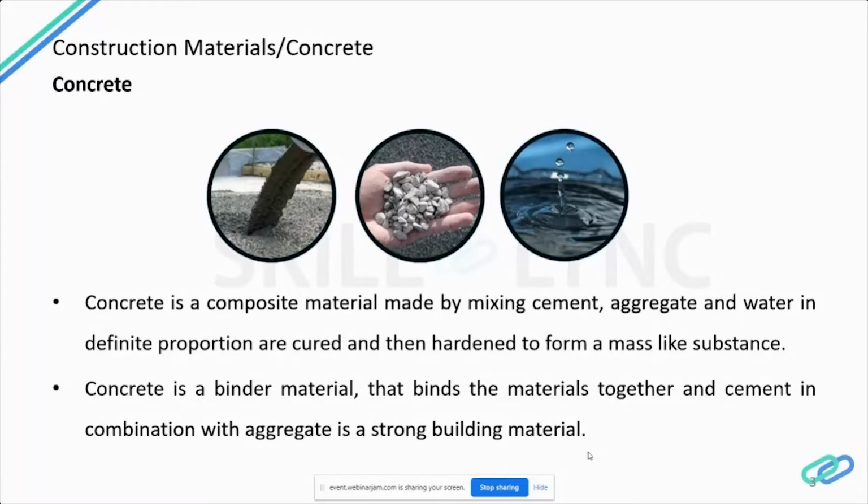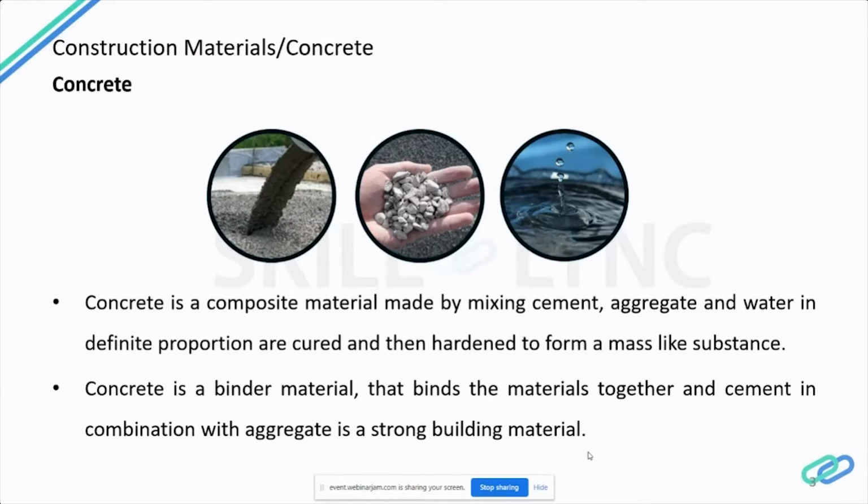Concrete is one of the most widely used and versatile building materials. It is made up of different ingredients which have various functions. Concrete is a building material which is made from cement, aggregate, that is crushed rock and sand, and water mixed in definite proportion. So the properties of concrete mainly depend on mixing of these ingredients. So concrete acts as a binder material that binds the materials together, and cement in combination with aggregate acts as a strong building material. So all these ingredients help in modifying the properties of fresh as well as hardened concrete.